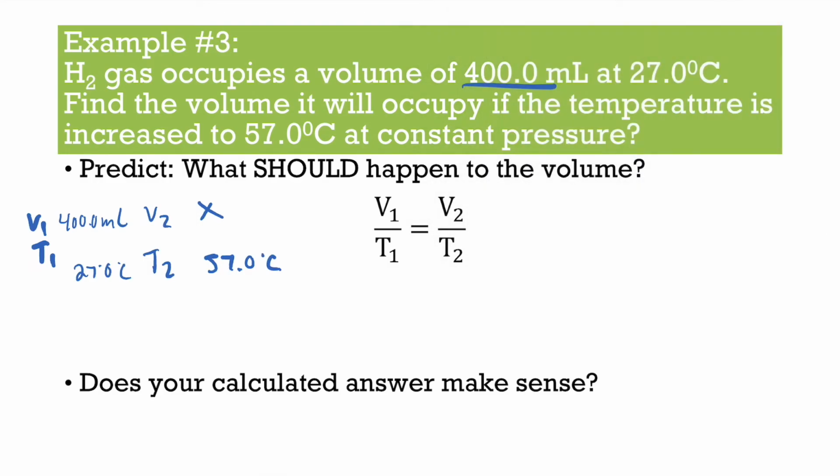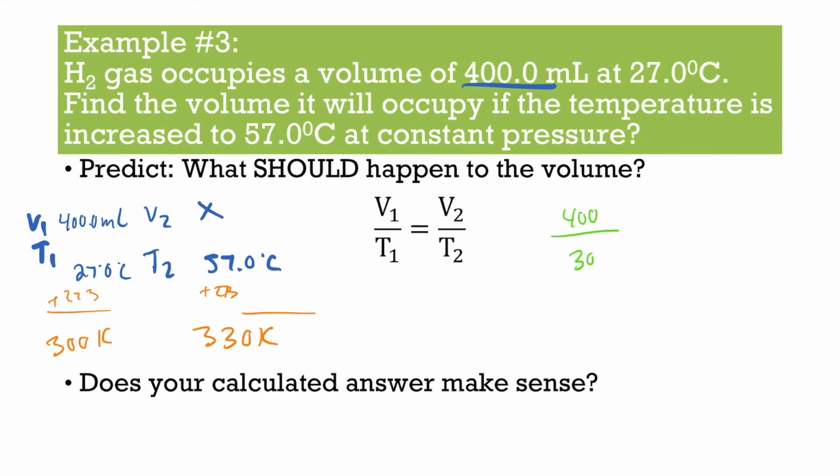Now, can we use these temperatures as is? The answer is no. We must convert to Kelvin. So add 273 to both. You get 300K and 330K. So now we have everything we need. We're good to go. Let's plug it in.